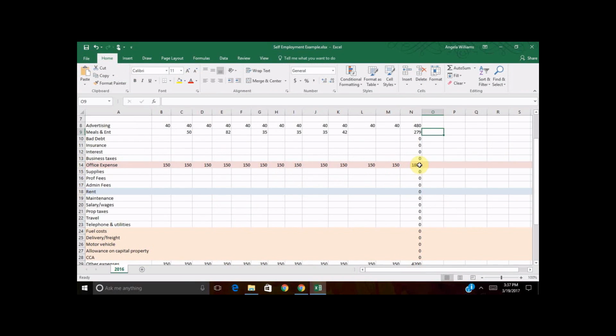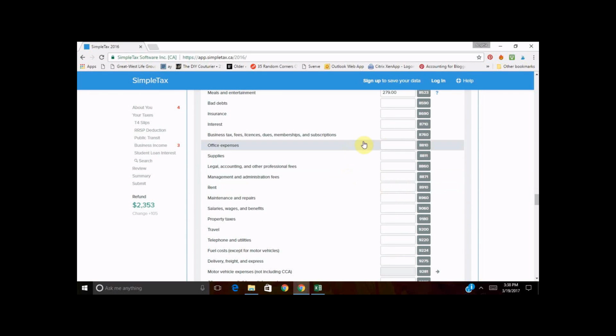Office expense is probably going to be the largest expense that you have. It's pretty all-encompassing. This doesn't need to mean you have an office. It's kind of just the expenses that you need to incur to run your business that are not included in any of these other areas. I just made it really easy. I used round numbers here. So for office expense, we're going to call it $1,800.